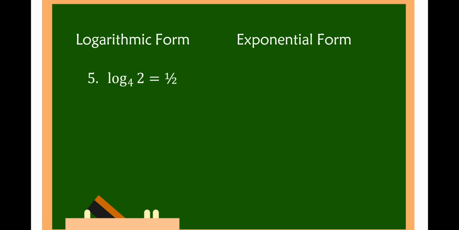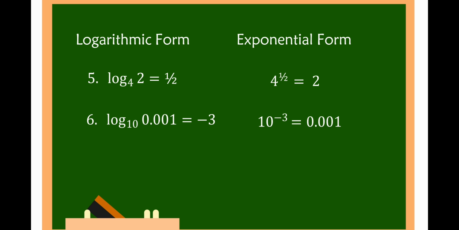Number 5, log of 2 to the base of 4 is equal to 1/2. Or that is 4 raised to 1/2 is equal to 2. Number 6, log of 0.001 to the base of 10 is equal to negative 3. So this is 10 raised to negative 3 is equal to 0.001. Number 7, the natural logarithm of 8 is equal to a.